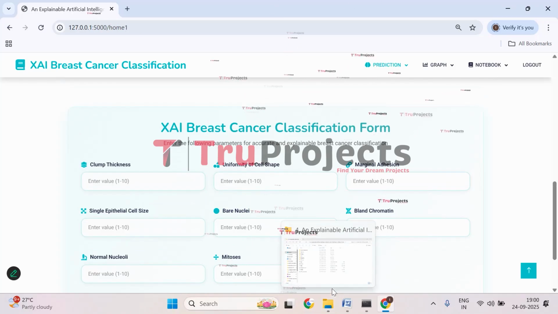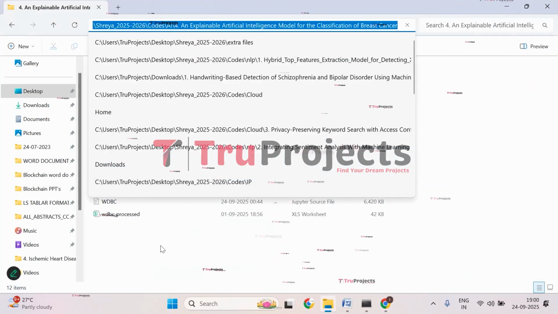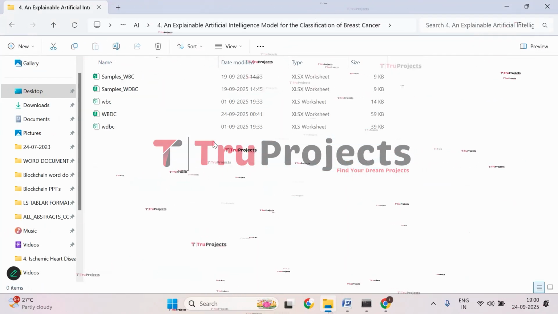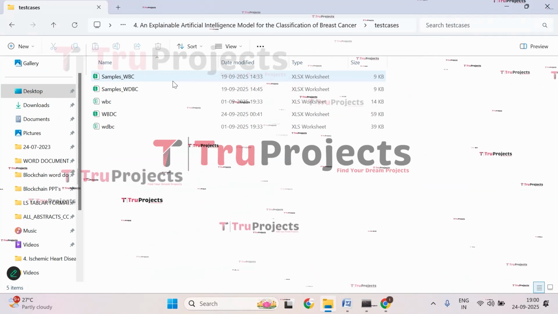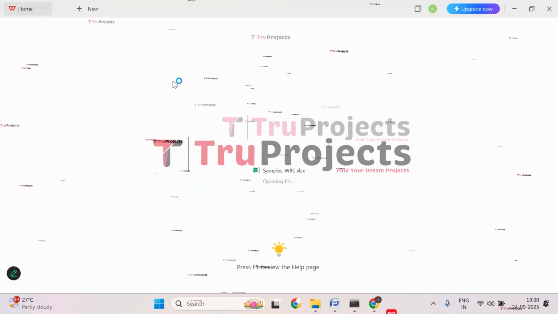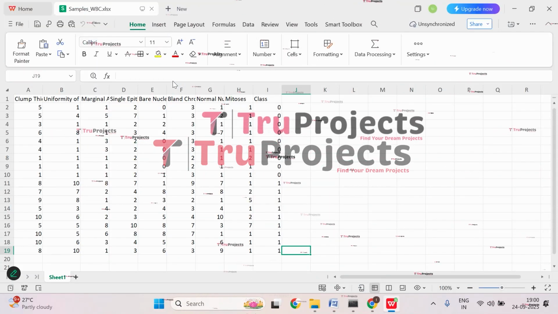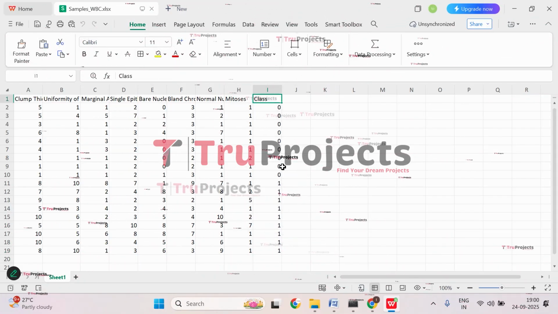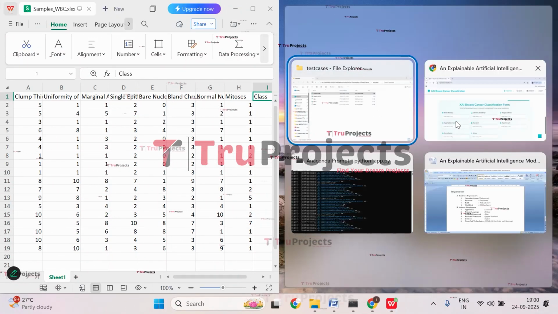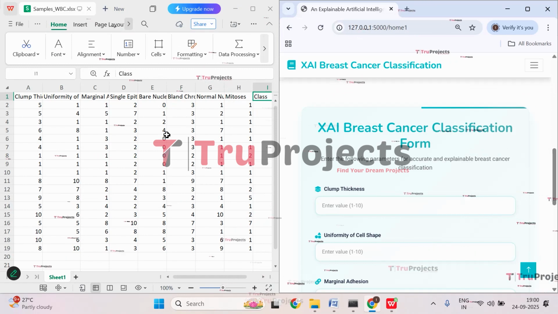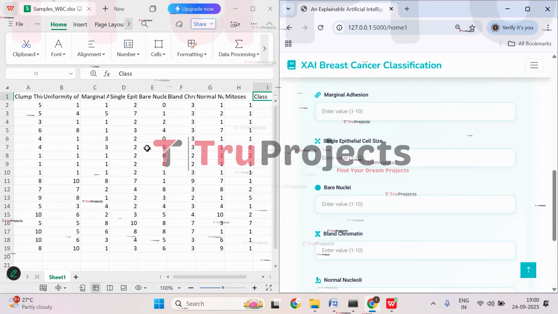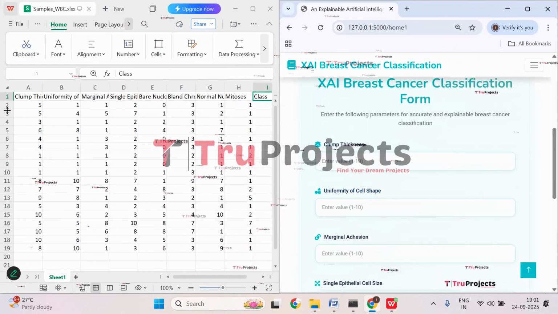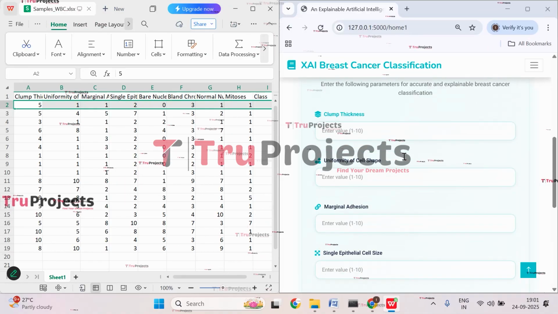Now let's enter them. Open test cases, and open sample WBC. Let's start entering them. Here we have class 0 and class 1. These are the test cases of WBC, and here we have multiple parameters.